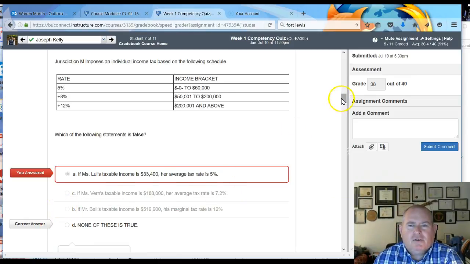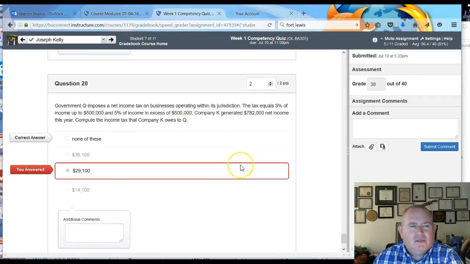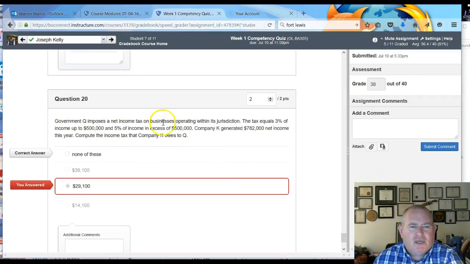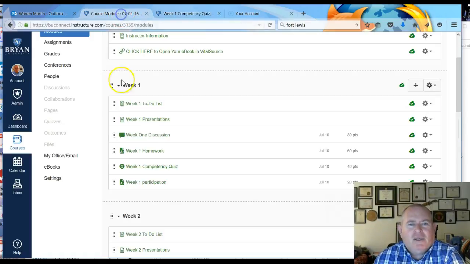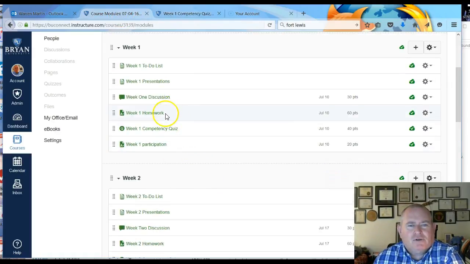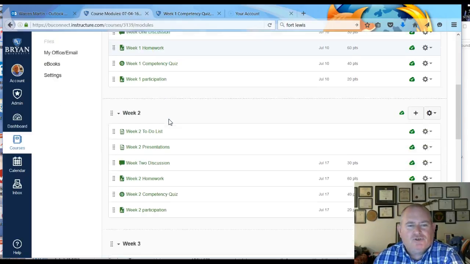And then the other one was about imposing income tax on a business, and you have to do two calculations, one for 500,000 and one for the extra 282,000. That's where you come up with the 29.1. So that was correct, even though it was telling you none of these. We've gotten that fixed, and I've given you all credit for that. So there you go. And the homeworks, the ones I've seen, good job. Everybody seems to be getting it, so no issues there.